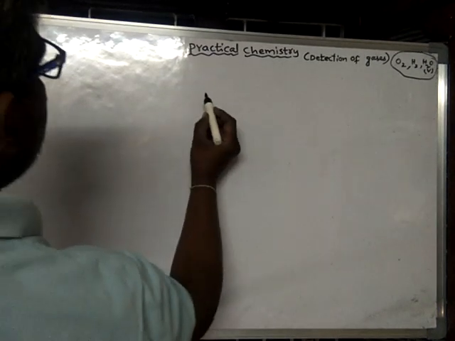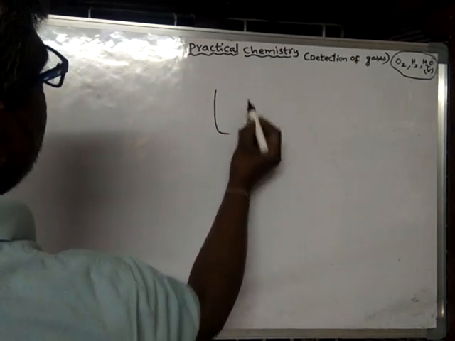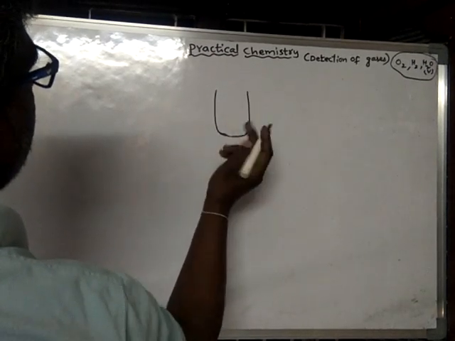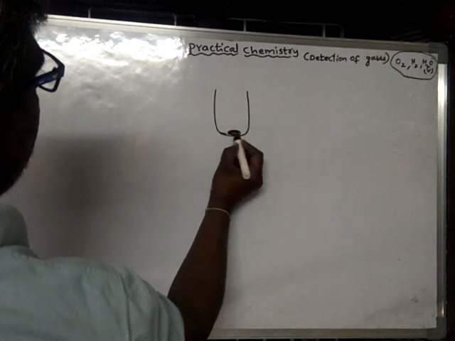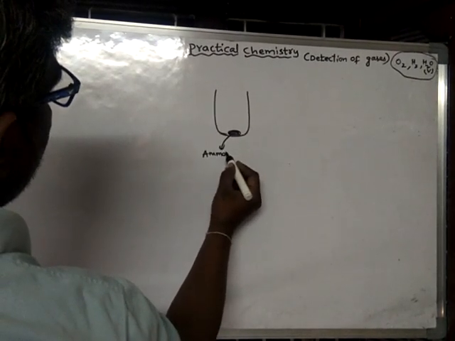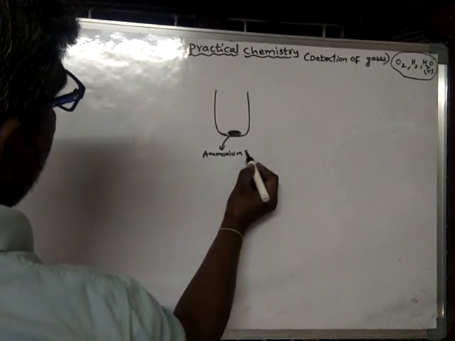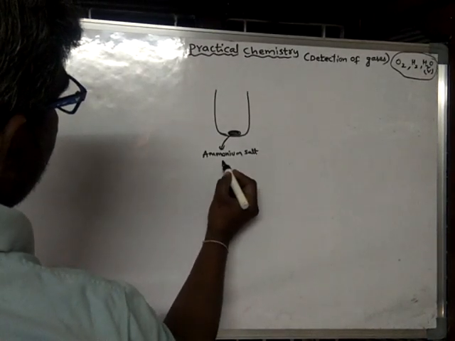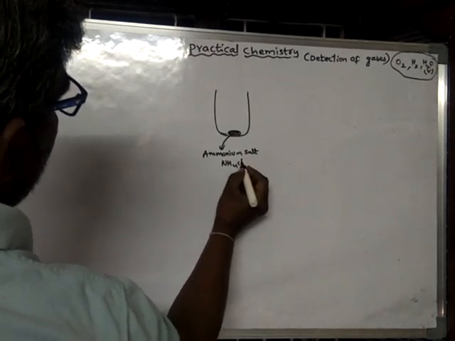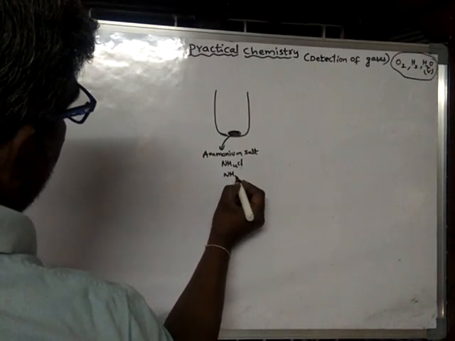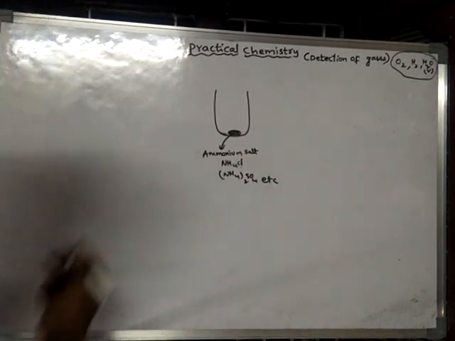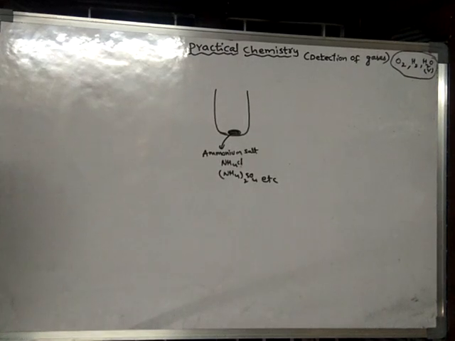Suppose I have a test tube into which I put an ammonium salt. Maybe it is ammonium chloride, or else ammonium sulfate, etc. Such salts, ammonium nitrate, or else anything.